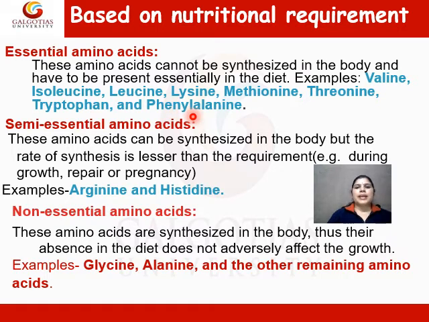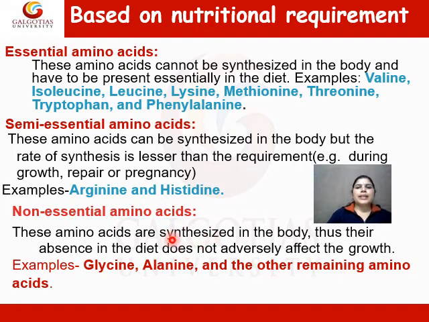The next category is semi-essential amino acids. These amino acids can be synthesized in the body, but the rate of synthesis is lesser than the requirement, for example during growth, repairing, or in the pregnancy duration. Examples of this category are arginine and histidine.